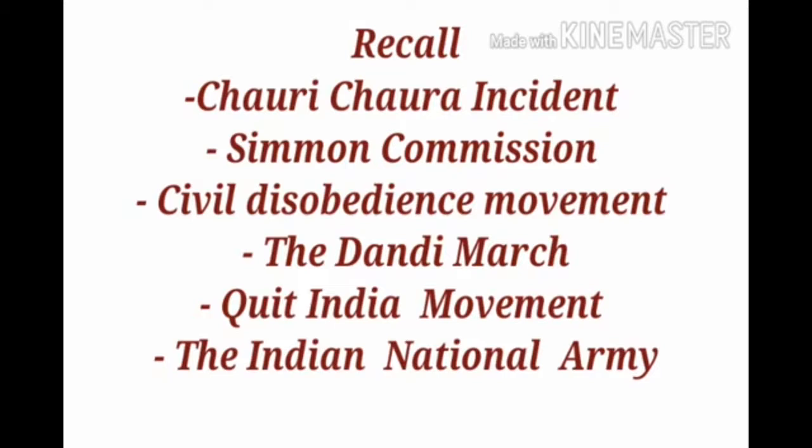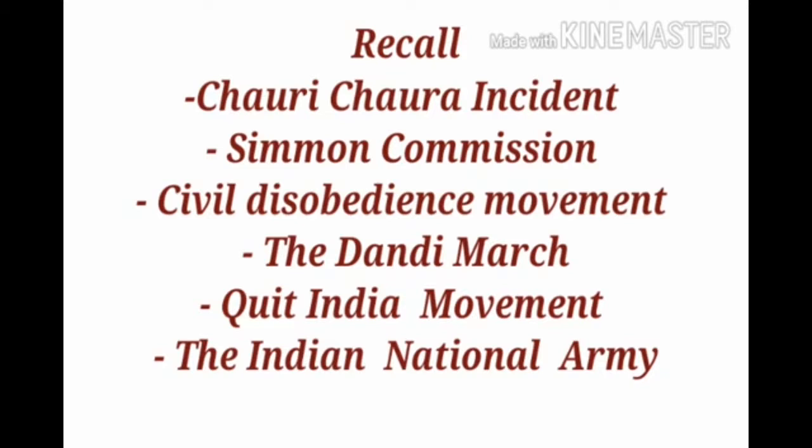Children, then we learn the Simon Commission. In 1927, the British government appointed a commission to look into the problems of the people of India. It was headed by Sir John Simon and consisted of 6 other members. The Congress decided to boycott it. The commission came to India in 1929 and was greeted with the slogan, Simon, go back.